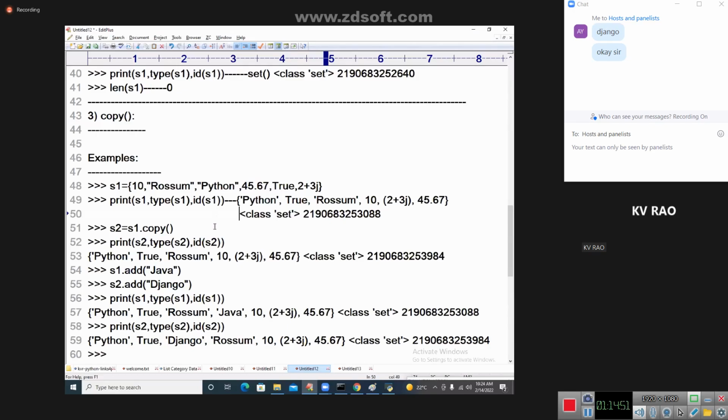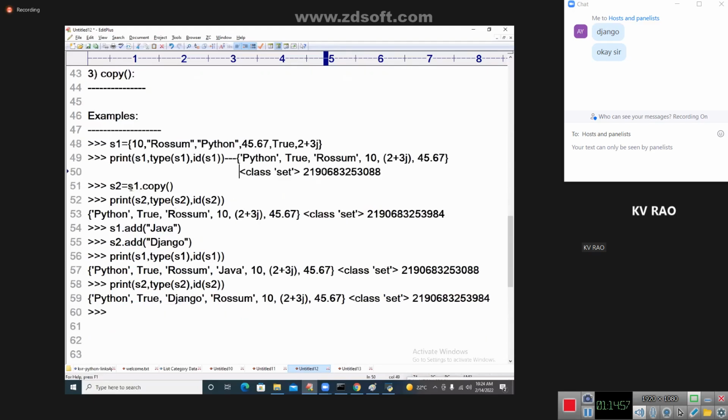Shallow copy means S1 dot copy: the content of S1 is copied into S2. Initially the content is the same in S2 also.